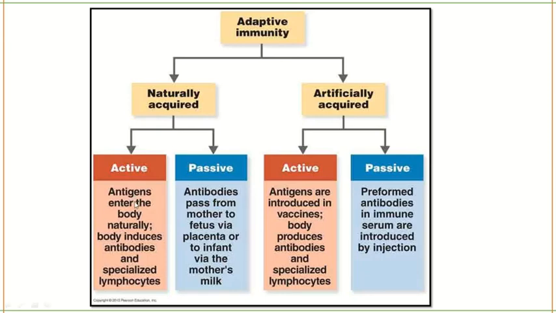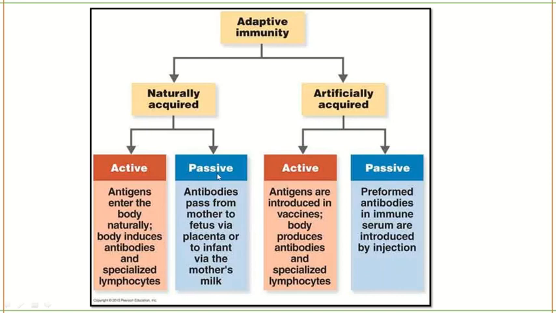The antigen enters your body and produces antibodies as a response to that antigen, and these antibodies remain in our body. Memory B cells will protect our body if the same pathogen enters a second time. It will not last very long; it will be destroyed within seconds. That is the function of active adaptive immunity.